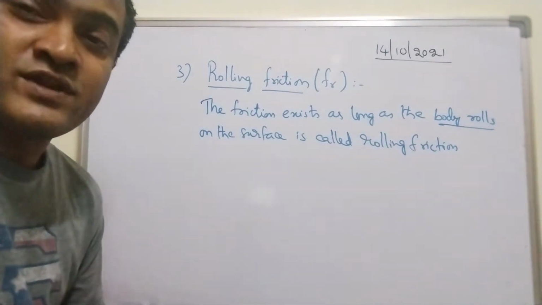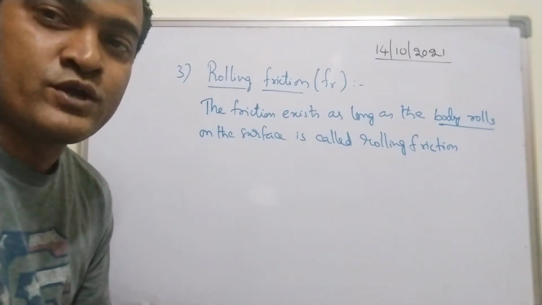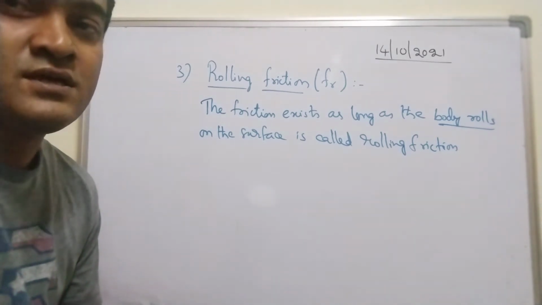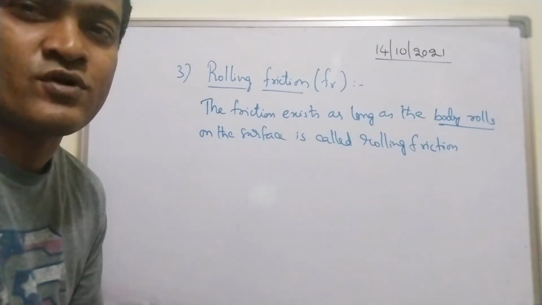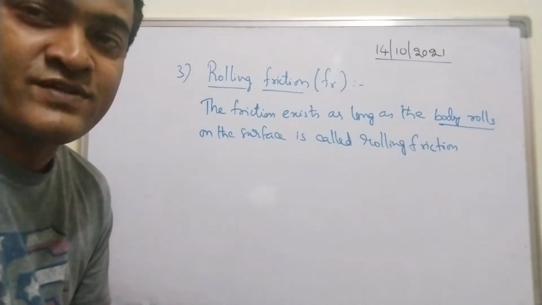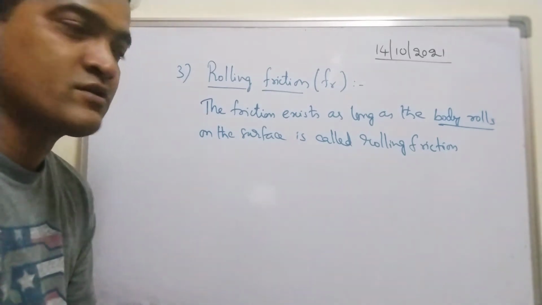And one more important point to be noted here is rolling friction depends upon area of contact. It depends upon area of contact. Whereas kinetic friction does not depend upon area of contact.